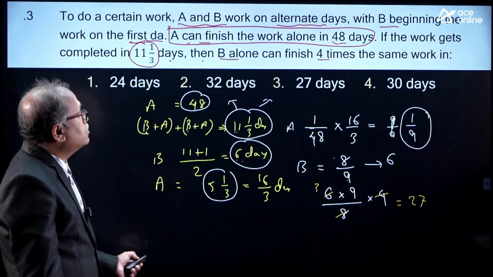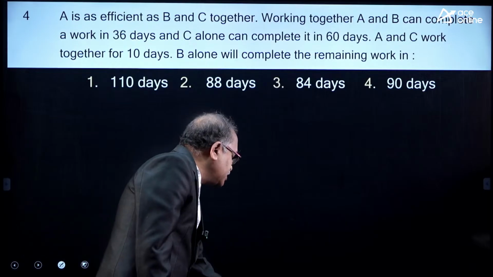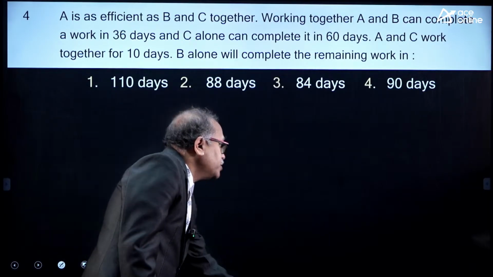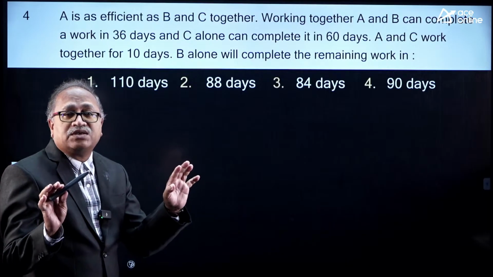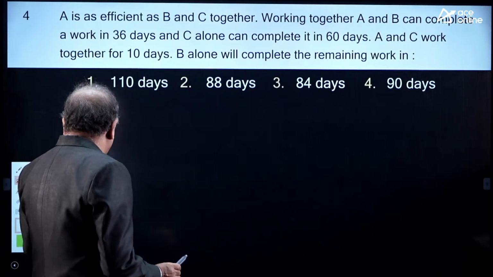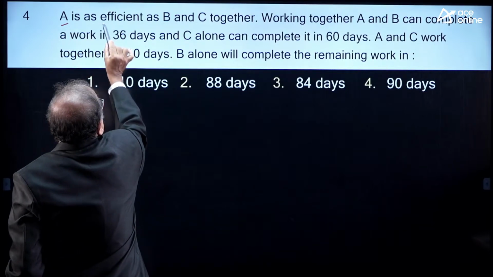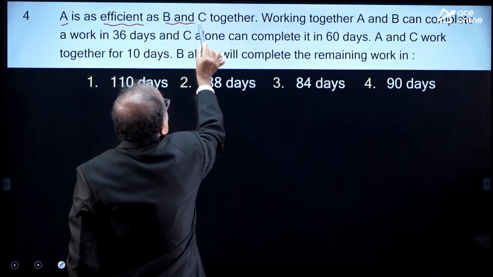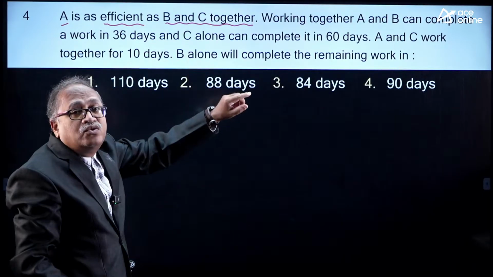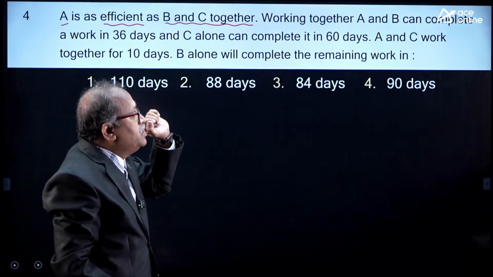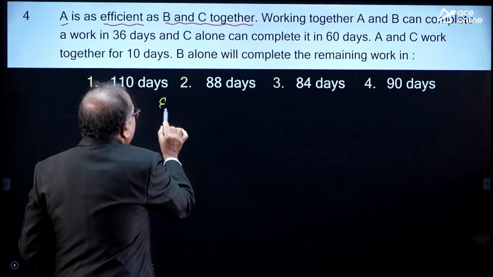The next question on your board is this. And what is this question, my dear friends? Look at this one. This is how the RRB, all the questions I have picked up from the SSC and RRB. Look at this one. A is as efficient as B and C together. The efficiency of A is equal to the sum of the efficiency of B and C. Okay, done. So, shall I write down for the discussion point of view?